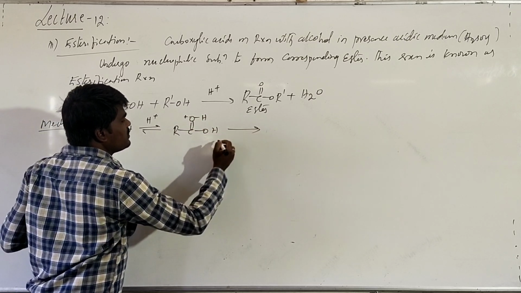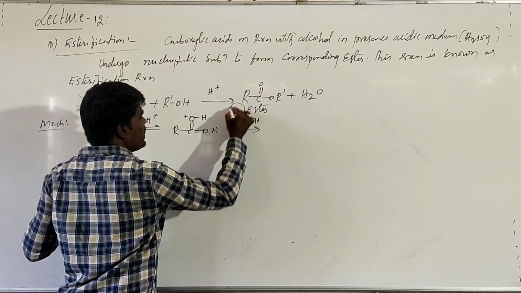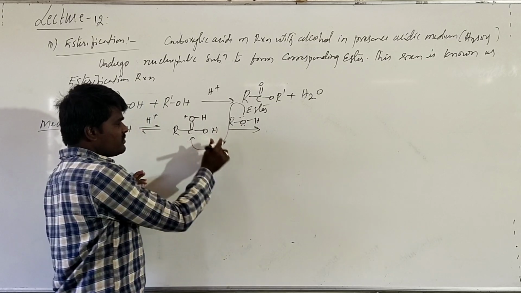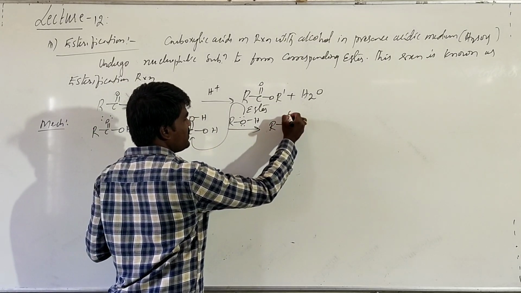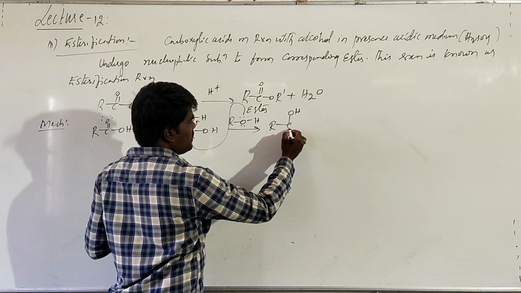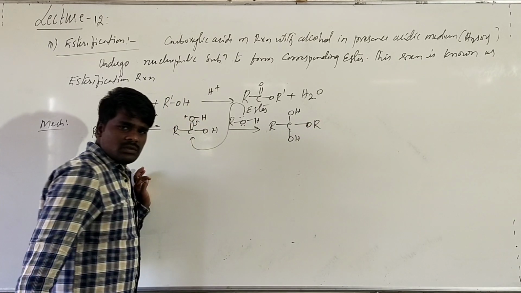Right. Now what happens here, nucleophilic attack will be made by the carbon of the alcohol, this is what we call alcohol, it makes a nucleophilic attack. By that, this bond goes here, it will become OH, and here I will write OH, and here I will write OR. Right.